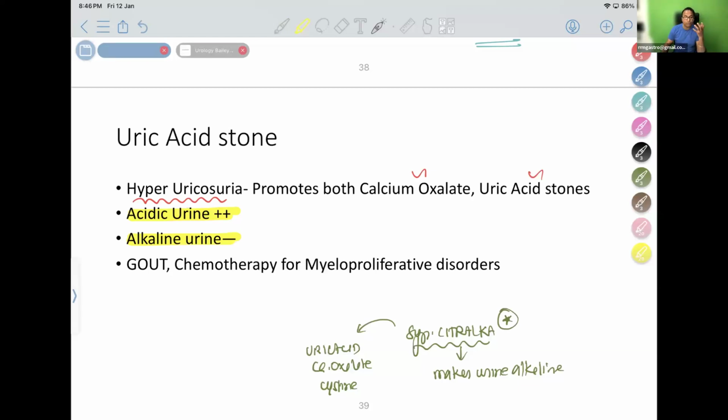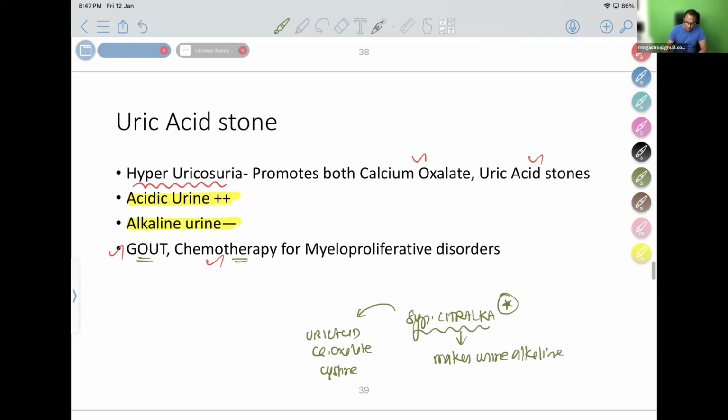Those who are taking more non-vegetarian food are secreting more uric acid. Gout and chemotherapy too, though it is not mentioned in textbooks, I'm telling you, more non-vegetarian food means more uric acid excreted, and that will cause uric acid stone. So gout and chemotherapy for myeloproliferative disorders like lymphoma and leukemia can cause uric acid stone.